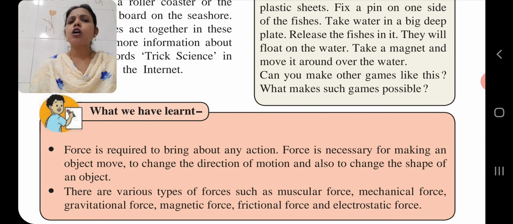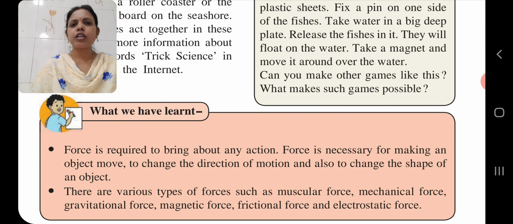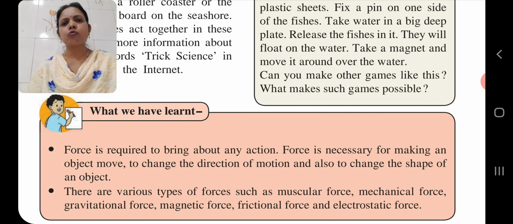Now, what we have learned from this lesson. First point: force is required to bring about any action. Force is necessary for making an object move, to change the direction of motion and also to change the shape of an object. So children, here we will see one more thing related to this.